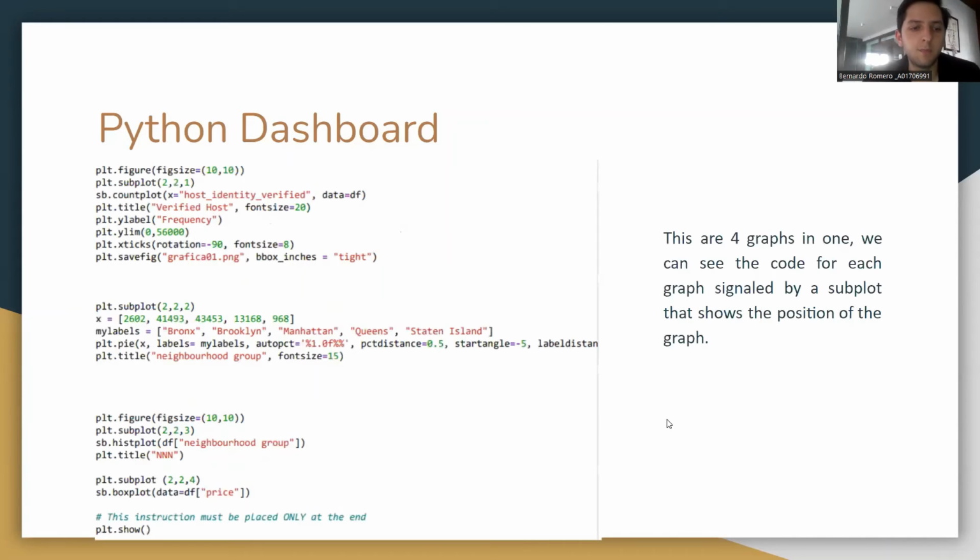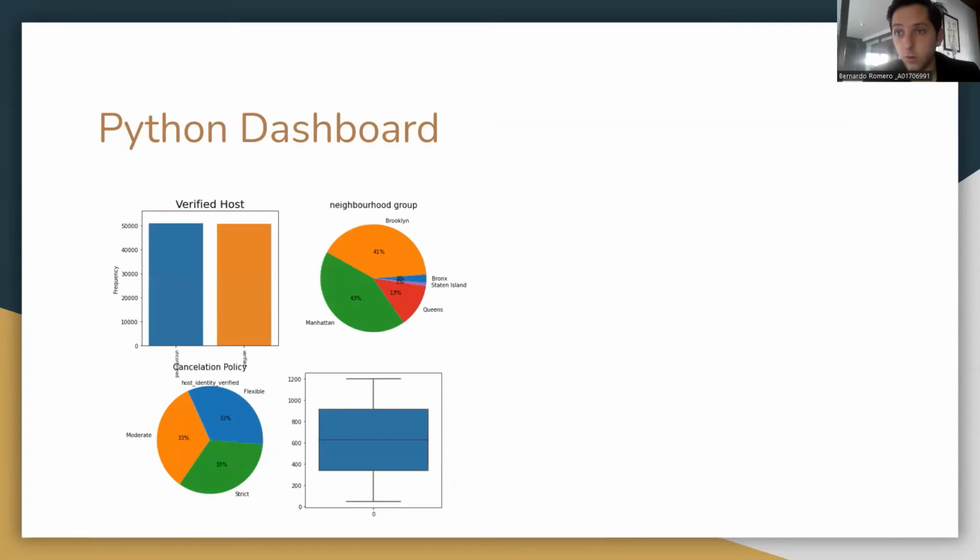As we can see, this box plot would be for the neighborhood group. All the neighborhood group data is in this box plot. We can see there are no outliers since we don't have any data above the limits.